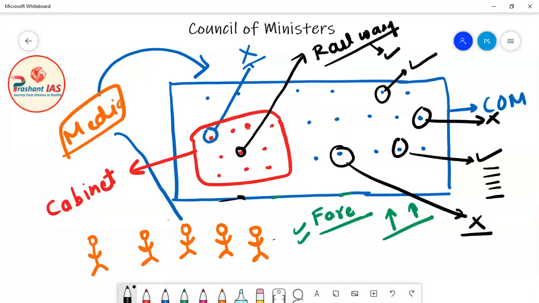Now my very basic question is, who is the government? Actually, you all are the government, you all are ministers. For the people of India, you are the government. For you and me, you are the government. So now friends, people will get super confused about what the opinion of the government is. Why? Because I have told you in layman's language, in general language, the Council of Ministers is the government. For the people of India, the Council of Ministers is the government. So if anyone asks you who the government is, you will definitely point towards the prime minister and the other ministers of India.